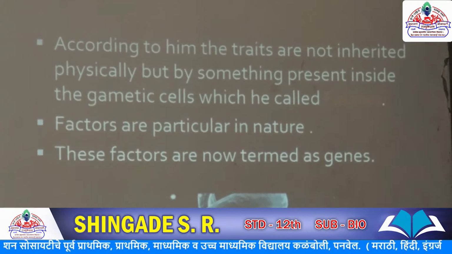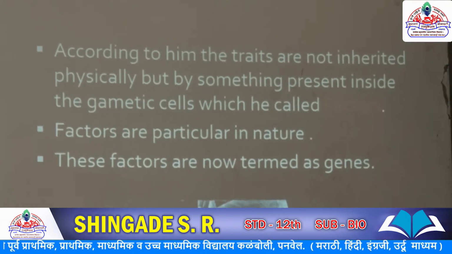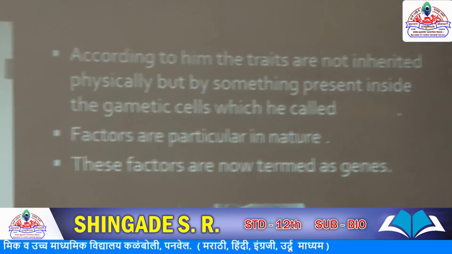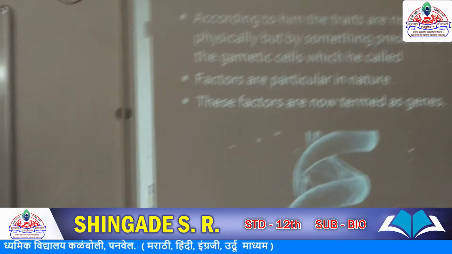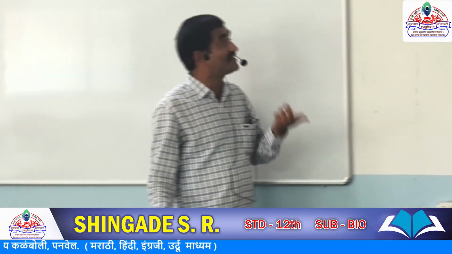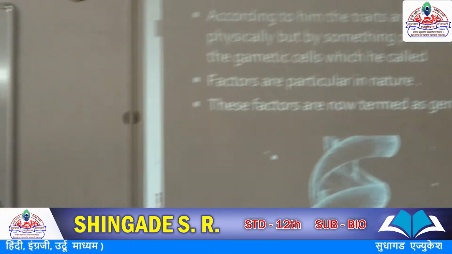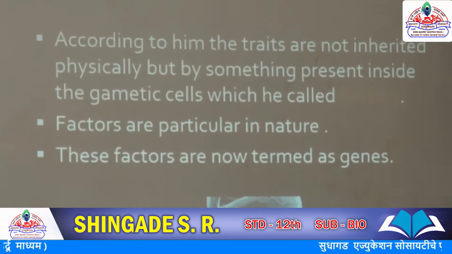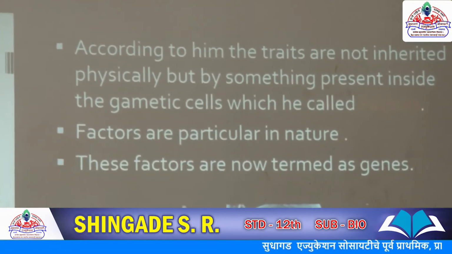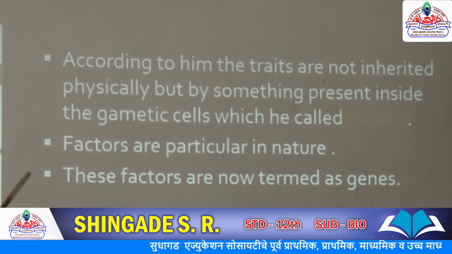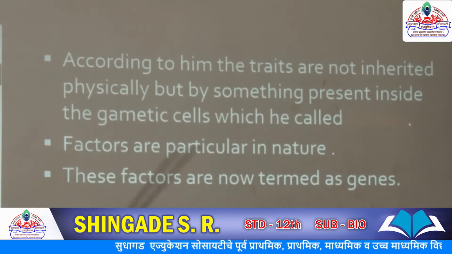Something is present inside the gametic cells that is called the factors. Means factor is responsible for the transmission. Factor is responsible for inheritance. Okay, and factors are particular in nature, means they are specific in their nature. The particular factor which is responsible for the inheritance, and now these factors are called genes. These factors are now termed genes.